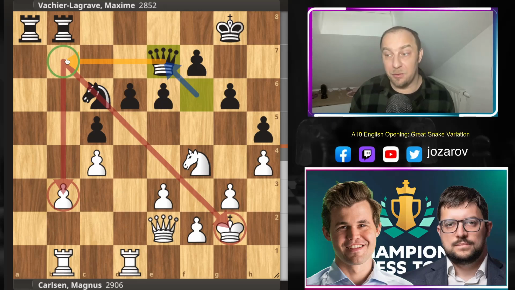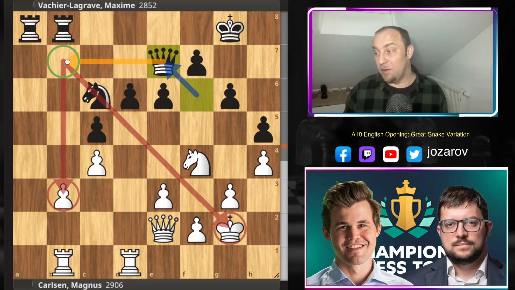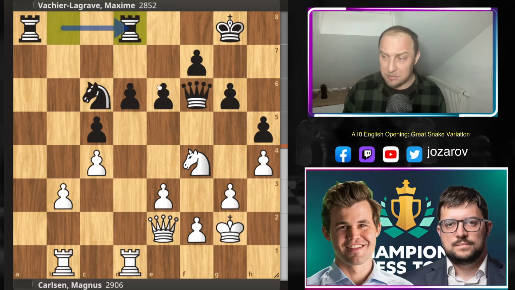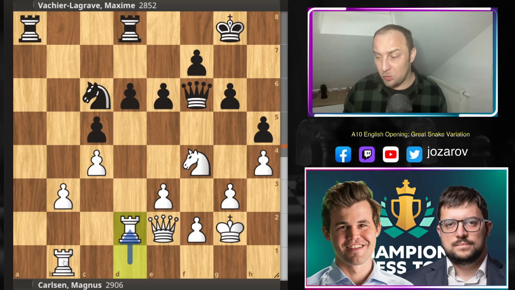I think if MVL would have played the move queen to b7, I'm not sure how Magnus Carlsen would defend this position. But okay, rook to d8, still a good move. Protect simply the d6 weakness. We have now rook to d2. Magnus is trying, of course, to continue the pressure against this pawn, and now king to f8.